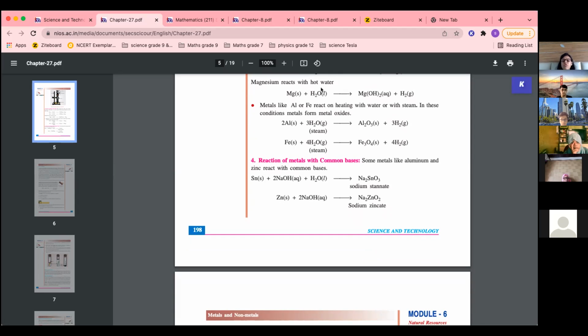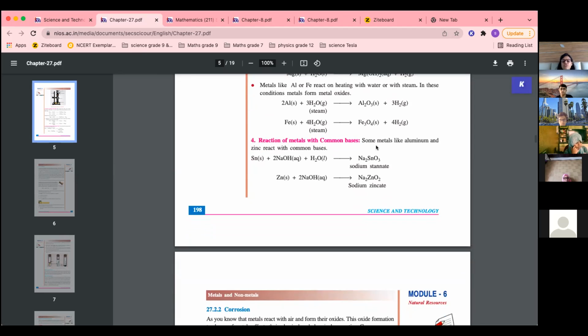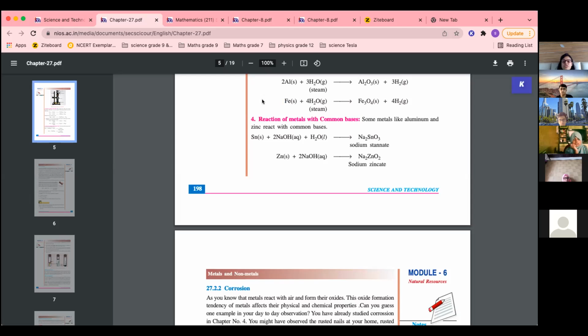Just remember what happens when magnesium reacts with hot water, and aluminium reacts with steam, oxides are formed. Iron reacts with steam, again Fe3O4. Iron's valency is 2 and 3. Here it is Fe3O4. Learn this equation, because iron you have not done in much detail.